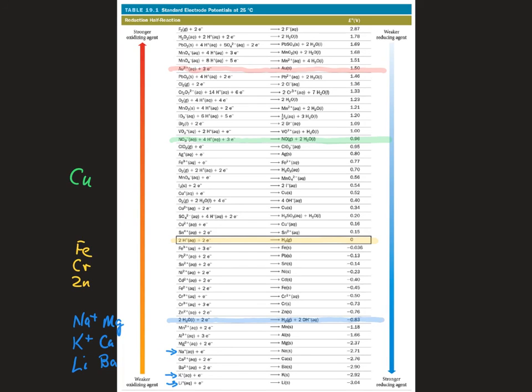So there are different ways that metals can interact with water, acidic solutions, nitric acid, and then the special case of gold with aqua regia.